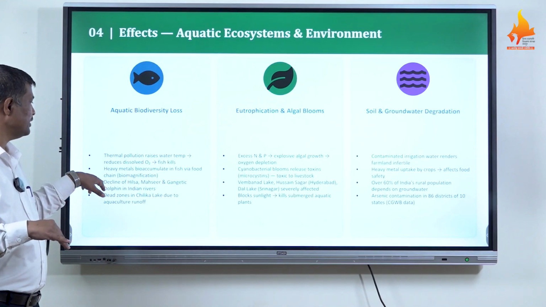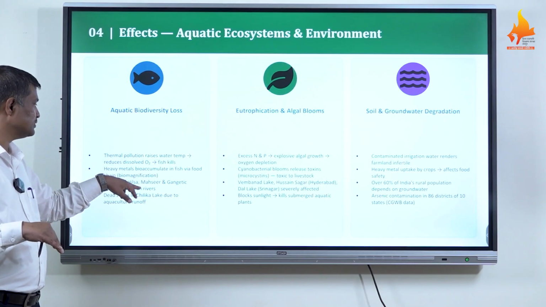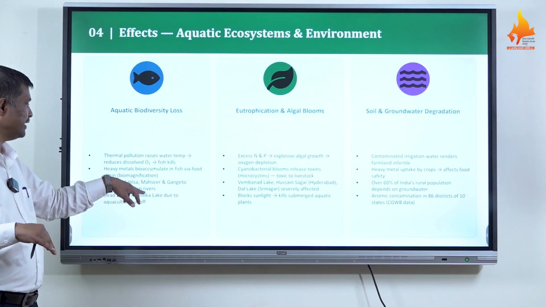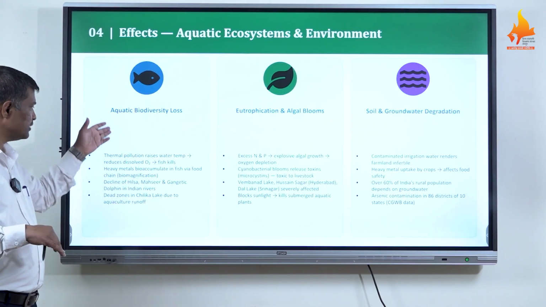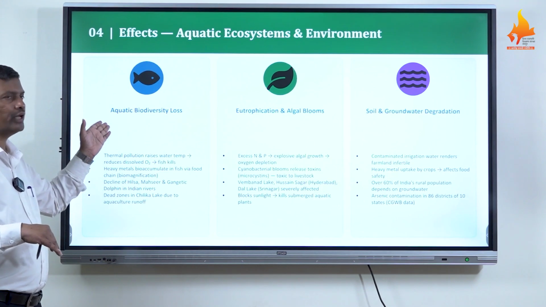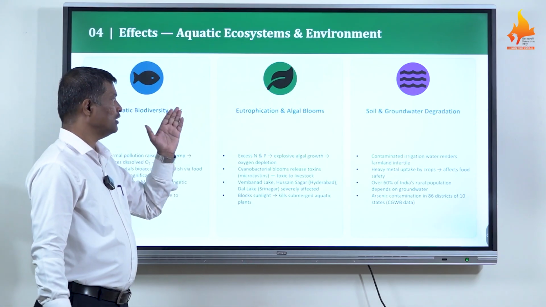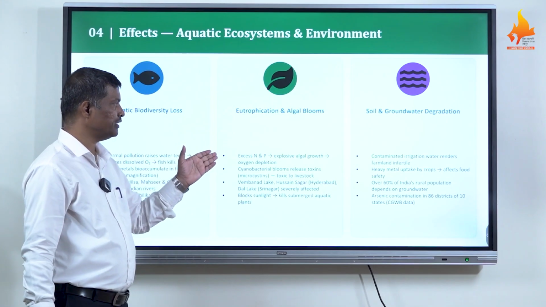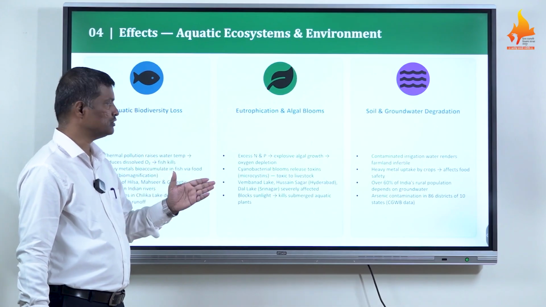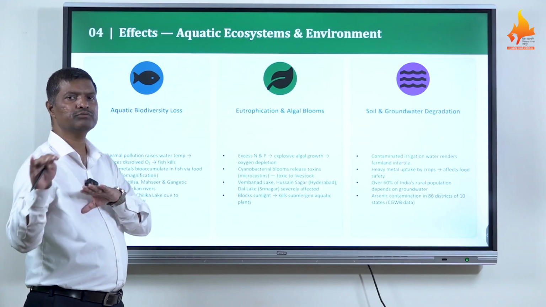Then the decline of hilsa fish, mahseer and Gangetic dolphin in Indian rivers is only due to heavy water pollution. Dead zones in Chilika Lake are due to aquaculture runoff. These are only a few examples of the loss of aquatic biodiversity due to water pollution. Now think about eutrophication and algal blooms. In the environment, excess nitrogen and phosphate cause explosive growth of algae in water bodies, which depletes oxygen, and if this condition continues, this ecosystem becomes dead in the future.